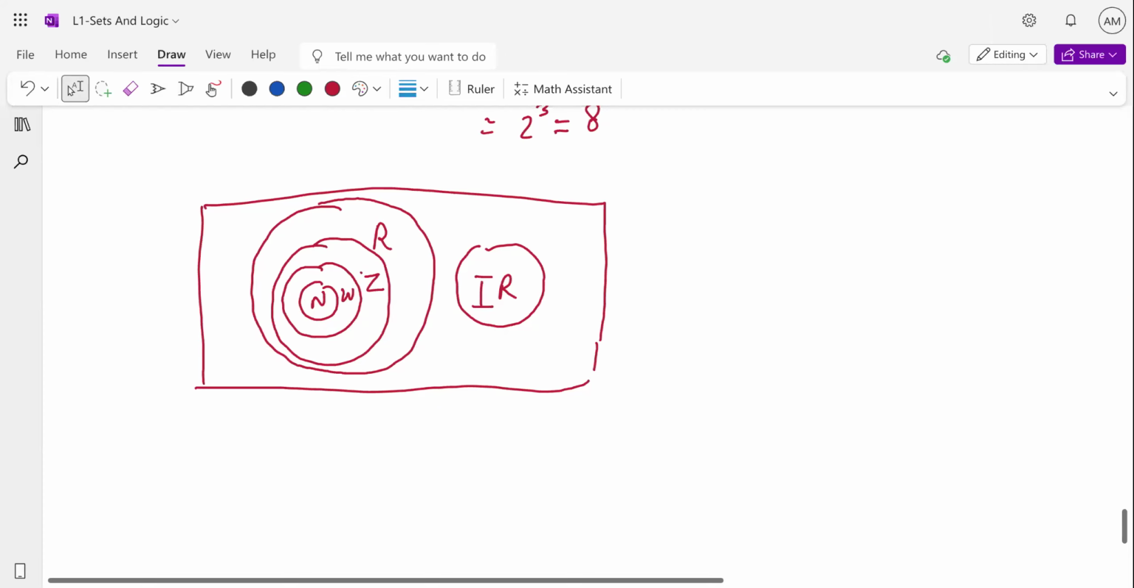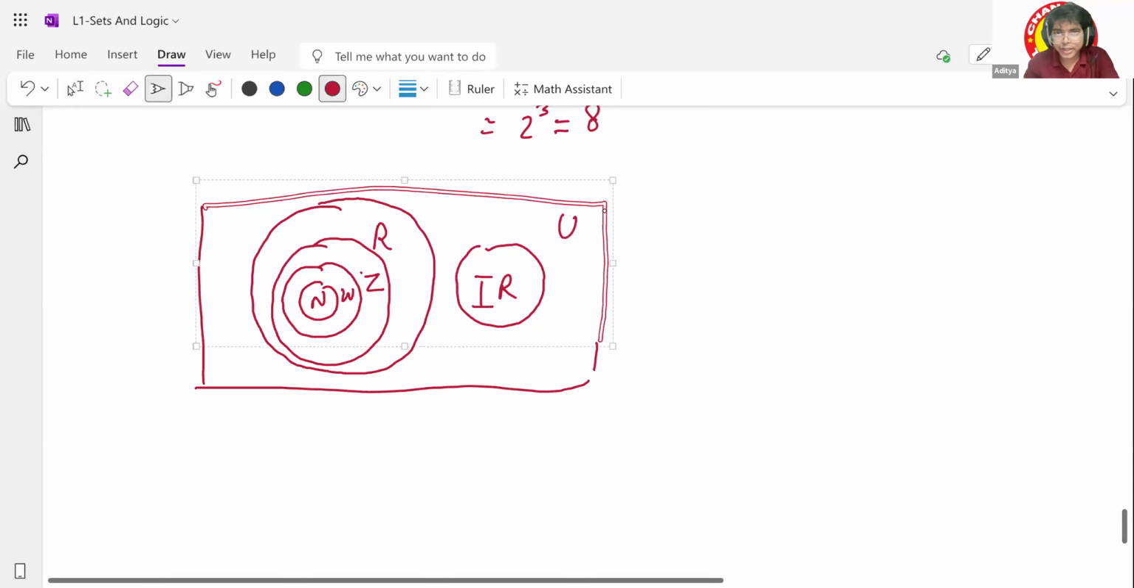Sir, but irrational numbers would be a part of real numbers, though, right? Yeah, it is a part of real numbers. Okay, I should write the whole thing. And the whole universal block, this is your real numbers. Clear? Yes. This is rational. Okay, don't call it real, it is rational. Yes, sir. Got it, sir. And the total thing is a part of real numbers.